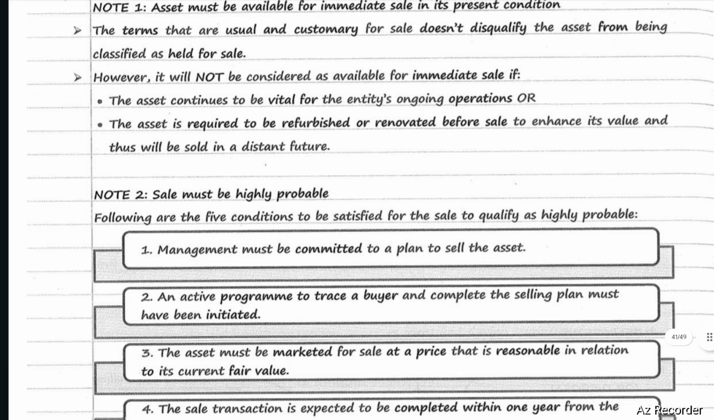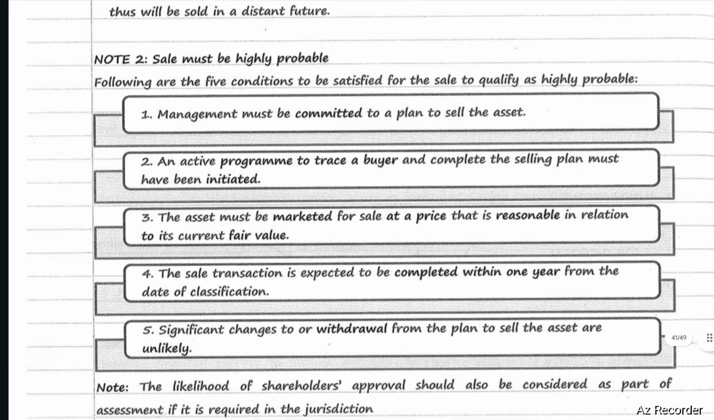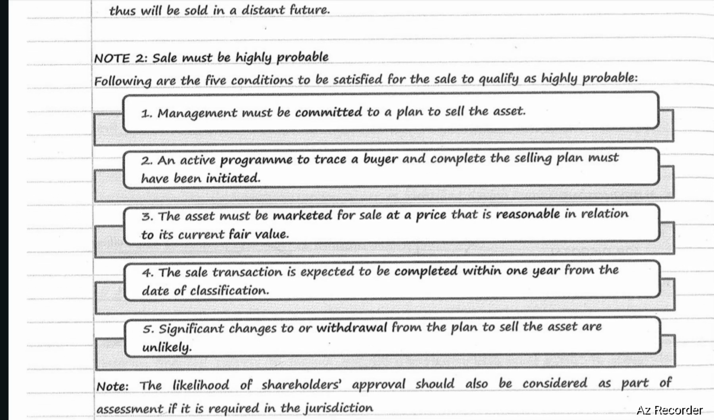Next, sale must be highly probable. Following are 5 conditions to be satisfied for the sale to qualify as highly probable. First condition, management must be committed to a plan to sell the asset. Second condition, an active program to track a buyer and complete the selling plan must have been initiated. Third condition, the asset must be marketed for sale at a price that is reasonable in relation to its current fair value.